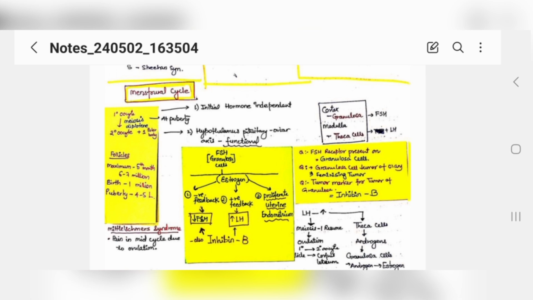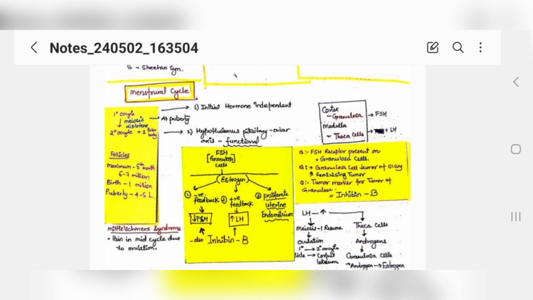Now when your hypothalamus-pituitary-ovarian axis is functional, what will happen? The granulosa cells present in your ovaries will start responding, because those 4 to 5 lakh follicles in your ovaries will get stimulated by follicle stimulating hormone.